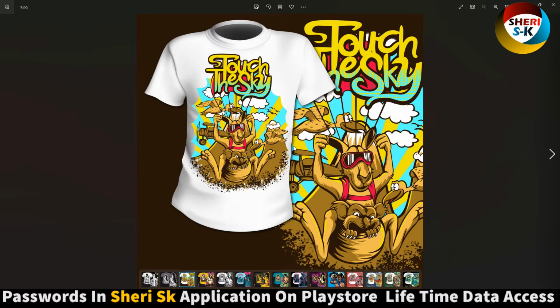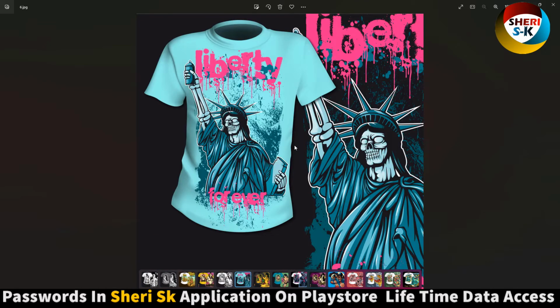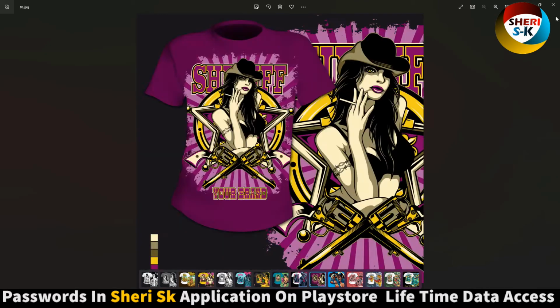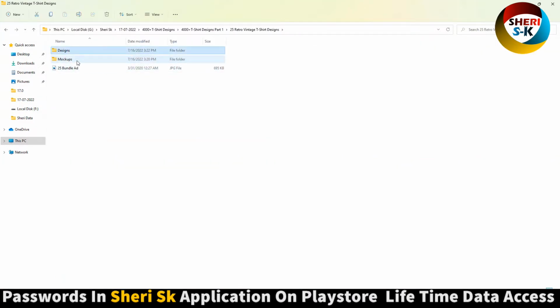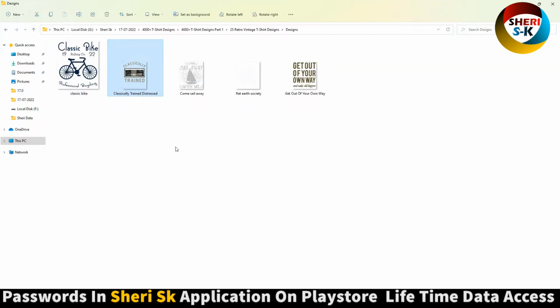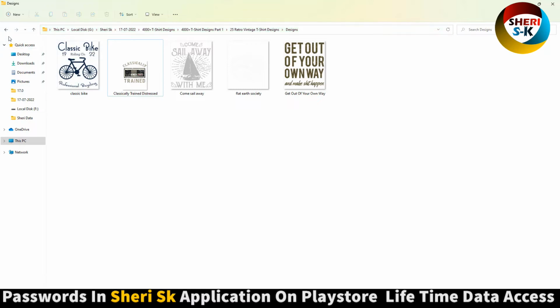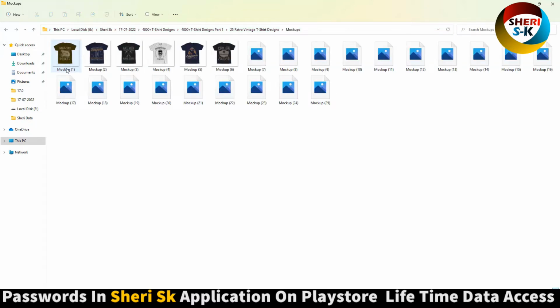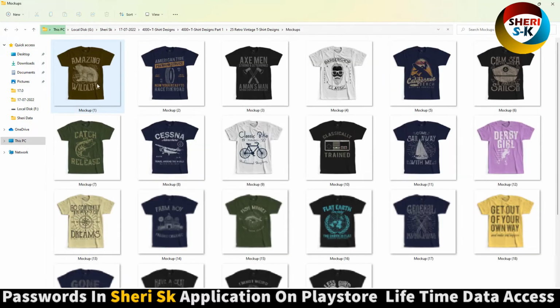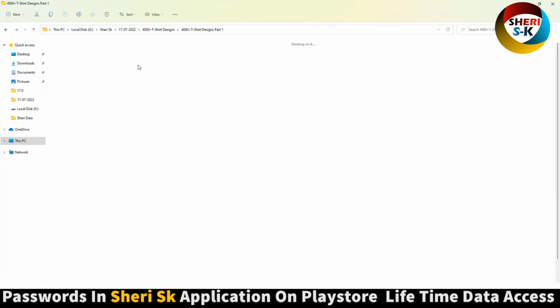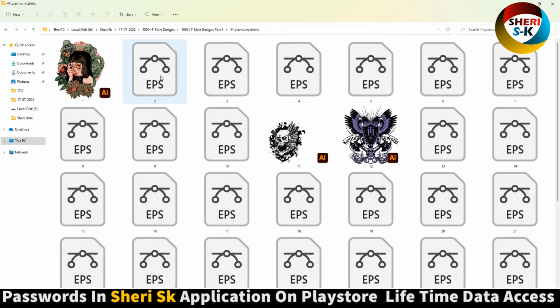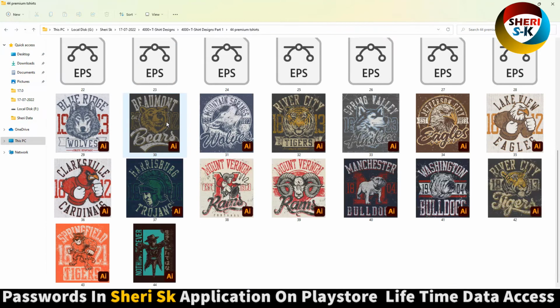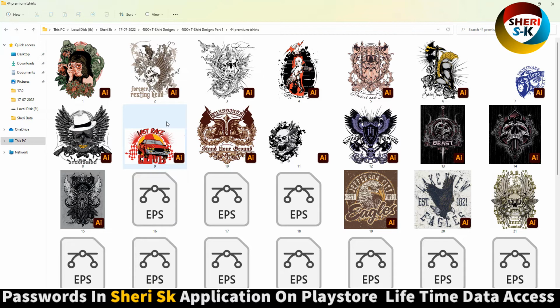Okay, and next here is mockup, here is design, classic bike. Okay, and here is mockup. Amazing. Here are 44 premium AI files. Wow.